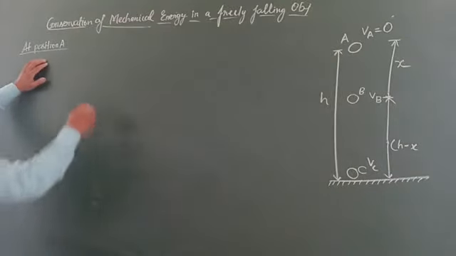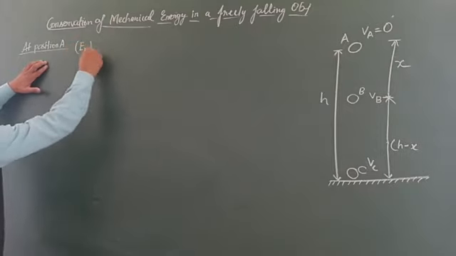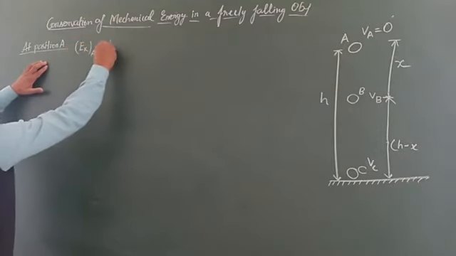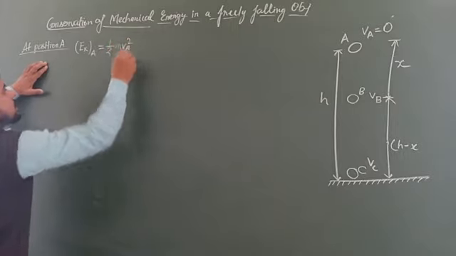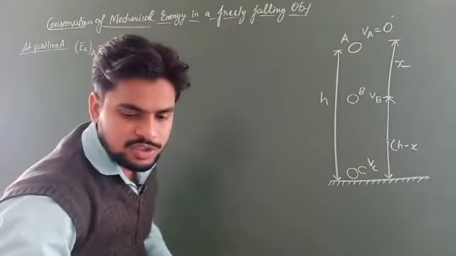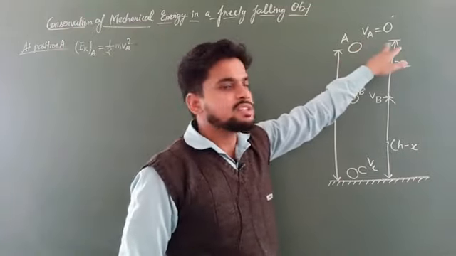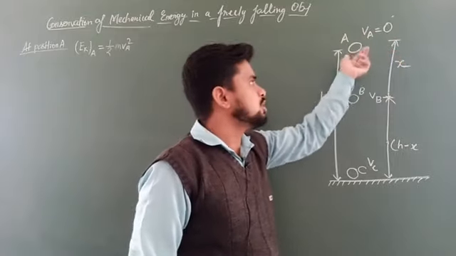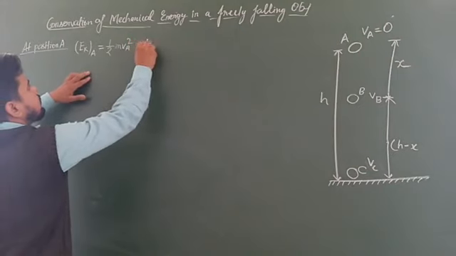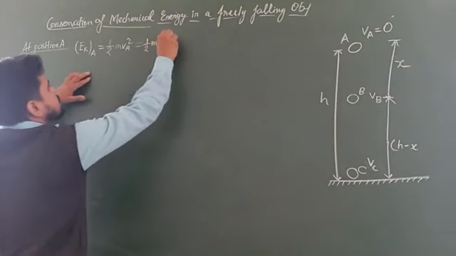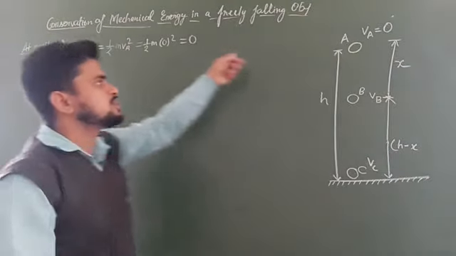So here we can write the kinetic energy Eka equals half m Va square, because the velocity at this point A is Va. Now it is given Va is equal to 0 because the object is at rest here. So we can write half m into 0 square, which equals 0. It means the kinetic energy at the position A is 0.